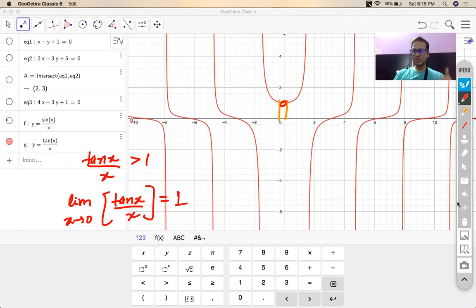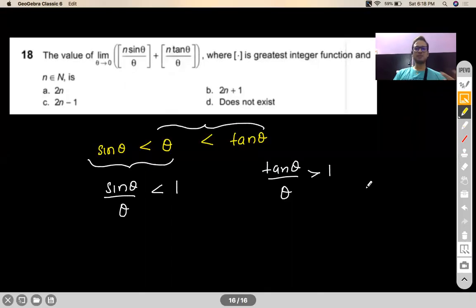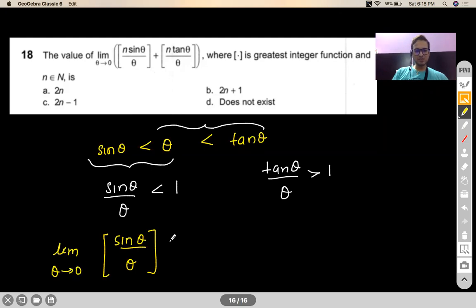Okay. So let me summarize what I'm trying to say here. If you take GIF of sin theta by theta as x tends to 0, your answer will be 0.